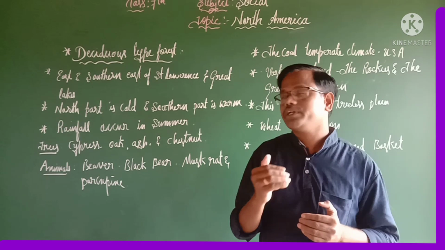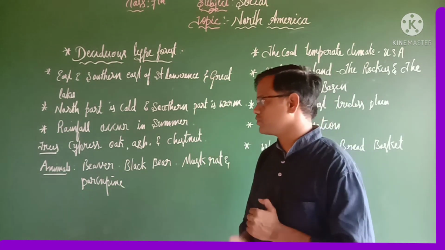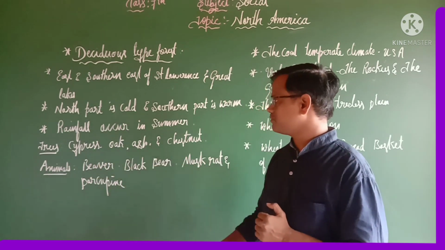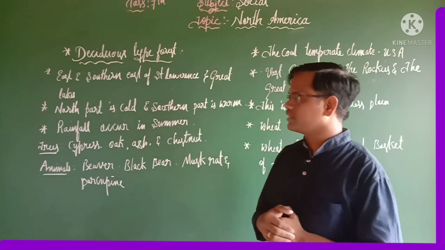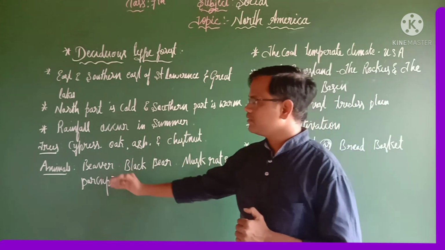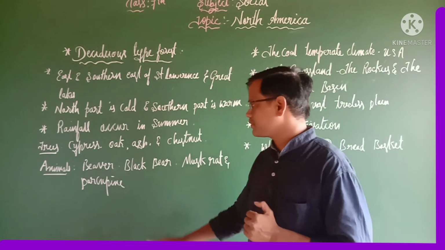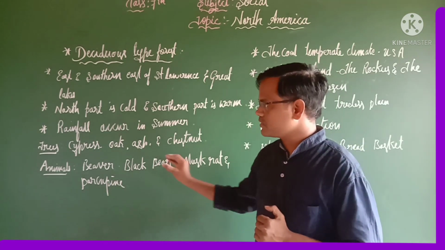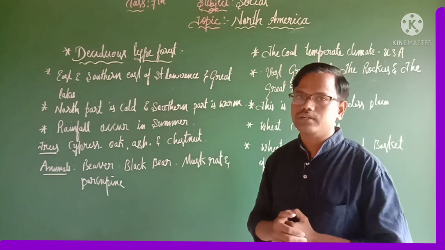And what are the important trees we can see in the deciduous type of forest? Those are cypress, oak, ash and chestnut. So these are a few important trees, and with that here we can see a few important animals also. Those are beaver, black bear, muskrat and porcupine. So these are a few important animals we can see in this type of forest.